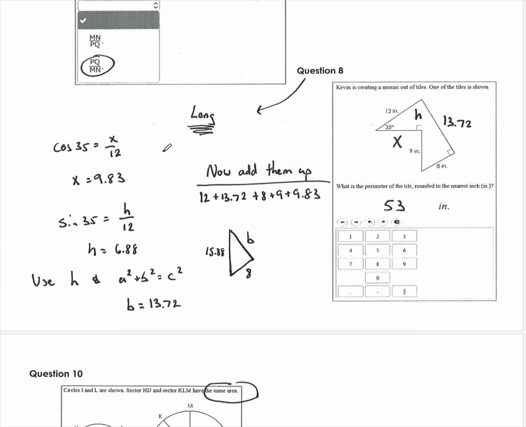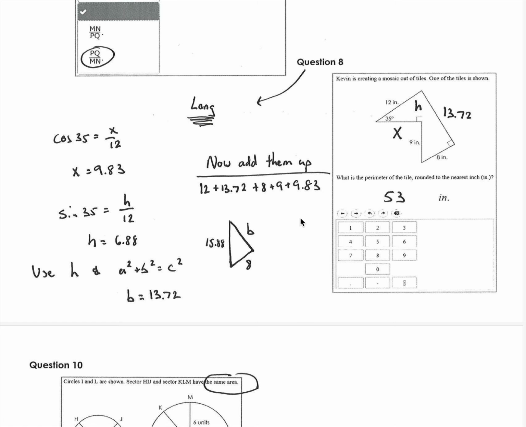So you needed a cosine, a sine. Once you found sine, then you actually needed the Pythagorean theorem on the right triangle over here to find the slanted distance, and then you add them all up. So if you get that one wrong, it's okay. That's a pretty intense question.